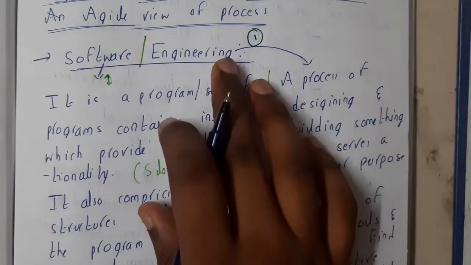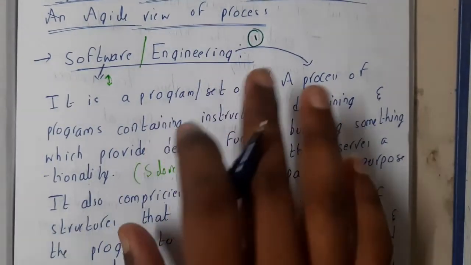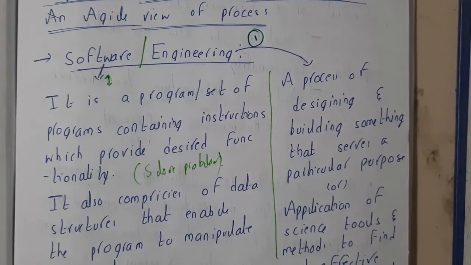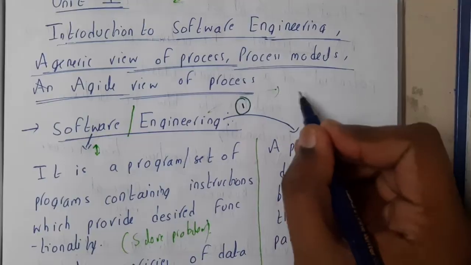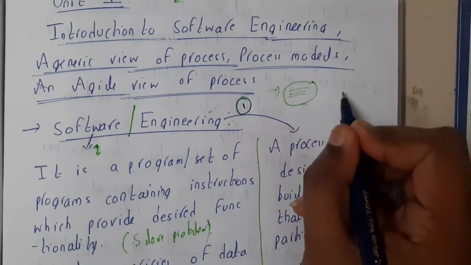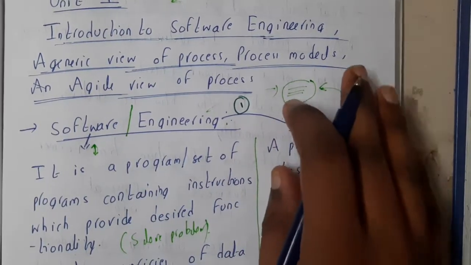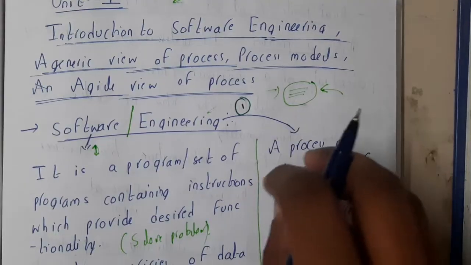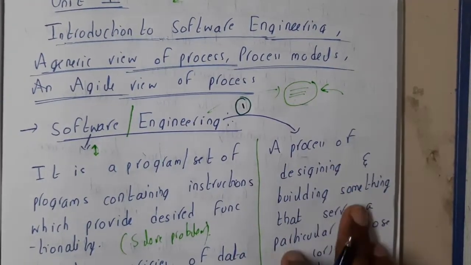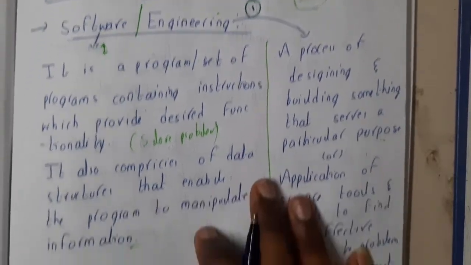Now let us go through what engineering is. In terms of this subject, in engineering you will be learning everything step by step, like how to build things or why you are building things in that way. You'll be learning how to design, how to build, and all those things in your engineering. It is a process of designing and building something that serves a particular purpose. So for a particular purpose you will be building these things.